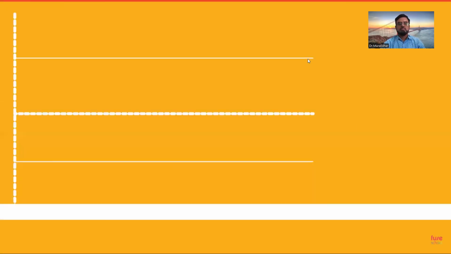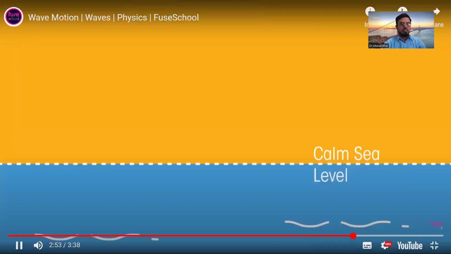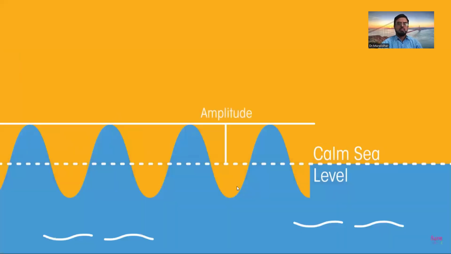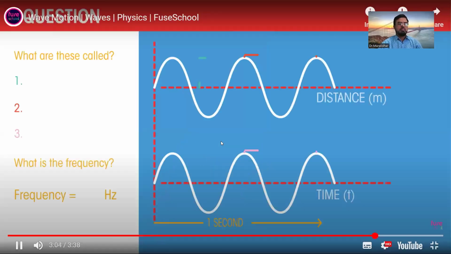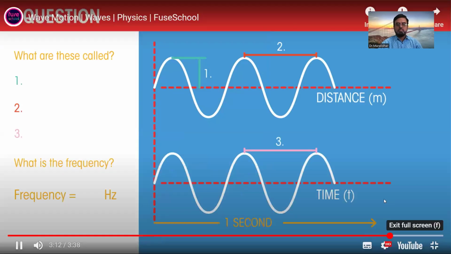Let's finish with amplitude. As waves travel, they create disturbance. The amplitude of a wave is the distance from the maximum disturbance to the undisturbed position. Think of a very flat sea, and then an incoming wave. The amplitude is the height of the top of the wave from the flat sea. Can you add the labels to these waves and work out the frequency? Notice that the top one is distance and the bottom one is time. Pause the video, work it out, and click play when you're ready.